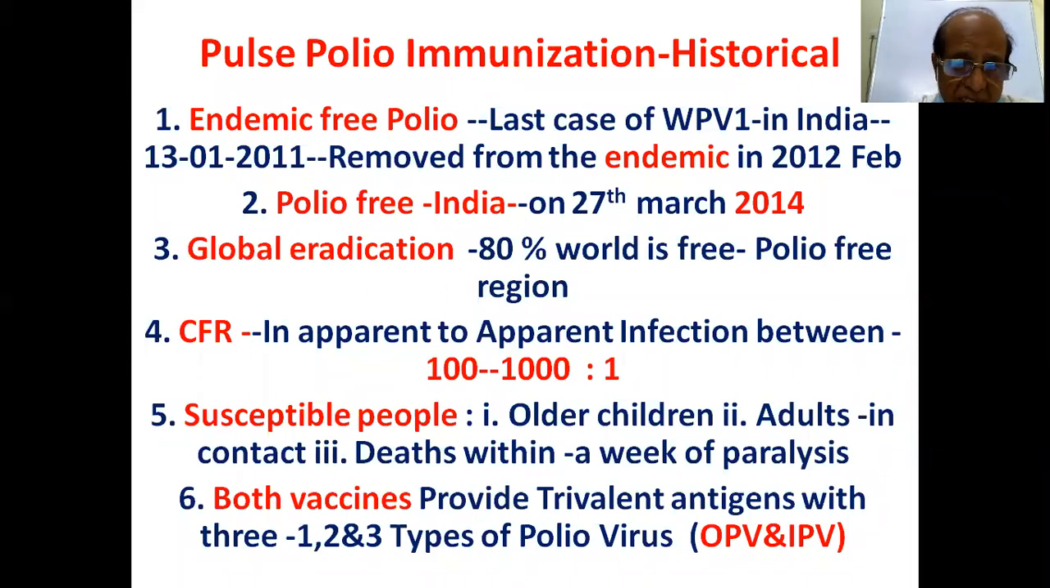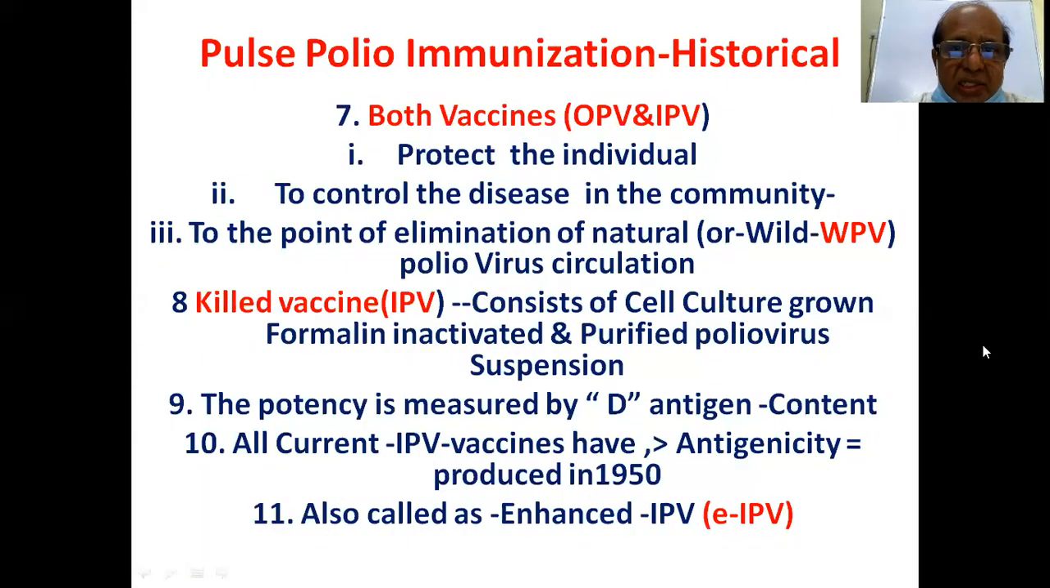Both vaccines, OPV and IPV, provide trivalent antigens with types 1, 2, and 3 of poliovirus. Both vaccines protect the individual, control the disease in the community, and eliminate the natural poliovirus, the wild poliovirus in circulation. So there are 3 advantages of both OPV and IPV: protection, controlling, and elimination.